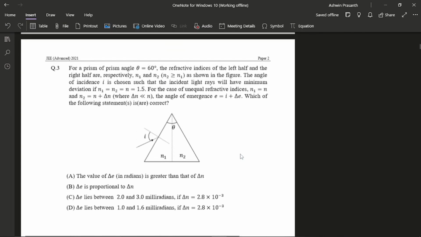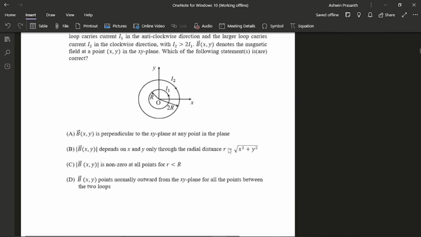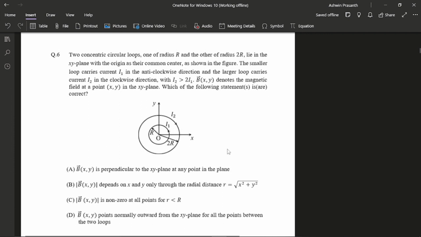I think this is the next question for me. I was confused about what is happening at the interface. I wasn't able to figure out the geometry properly, so because of that I left it for round two. Then this is the next question. Here I was really confused during the exam because normally they ask for the magnetic field of a circular loop either at the center or on the axis. But now they are asking in the plane itself, so I was confused about that.